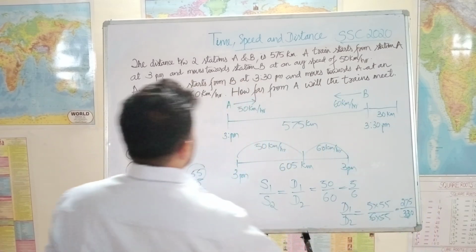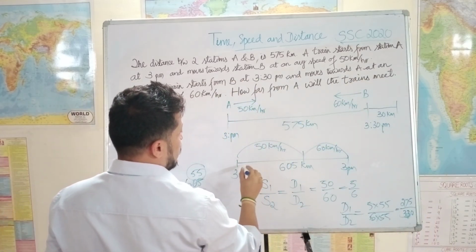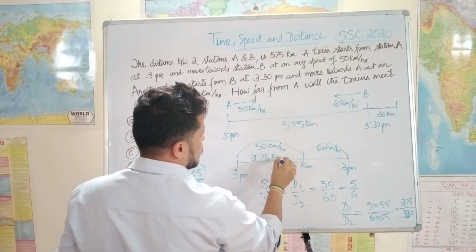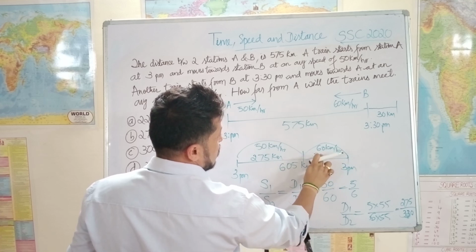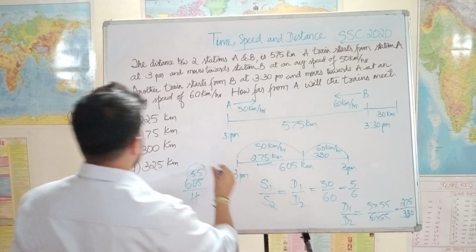So how far from A will the trains meet? How far from A? This is what they want. This point is 275 kilometers, and this is 330, right? This is what is required. So 275 kilometers is the right answer.